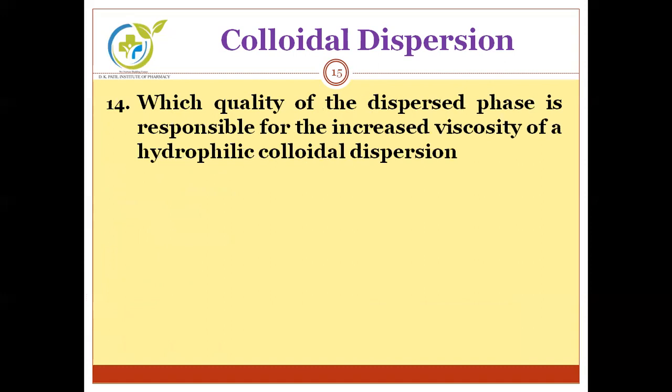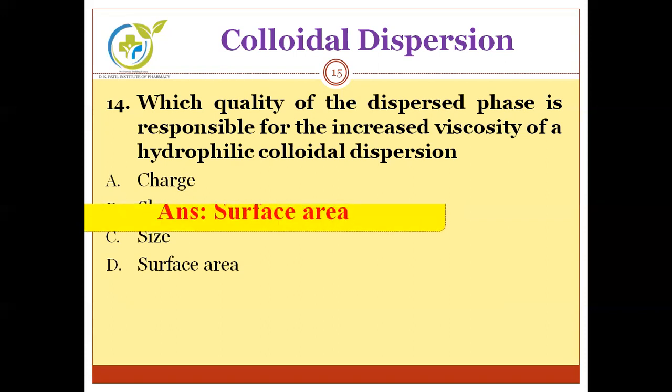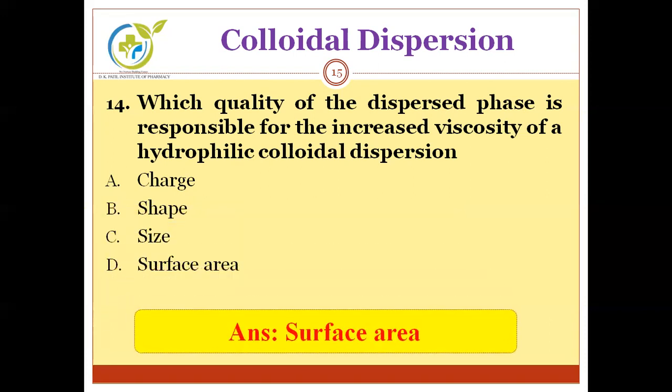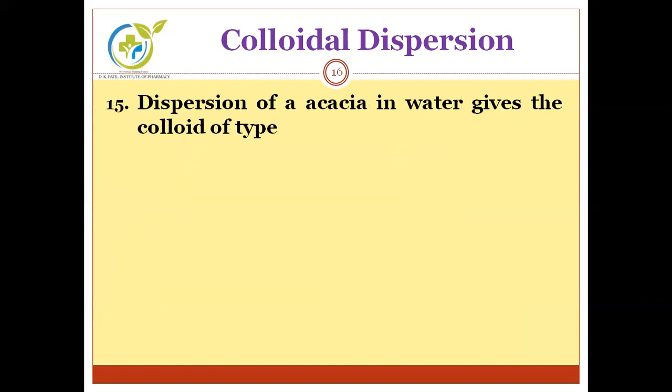Next question. Which quality of disperse phase is responsible for the increased viscosity of hydrophilic colloidal dispersion? Option A, charge, B, shape, C, size, and D, surface area. We have to find out the quality of disperse phase which is ultimately responsible for increased viscosity in case of hydrophilic colloidal dispersion. The correct option is surface area. This is the quality of disperse phase ultimately responsible for increased viscosity.